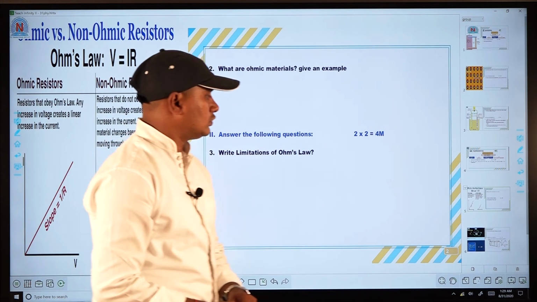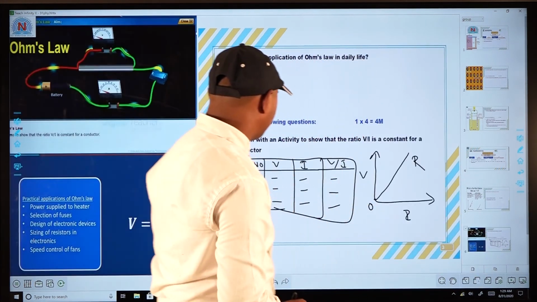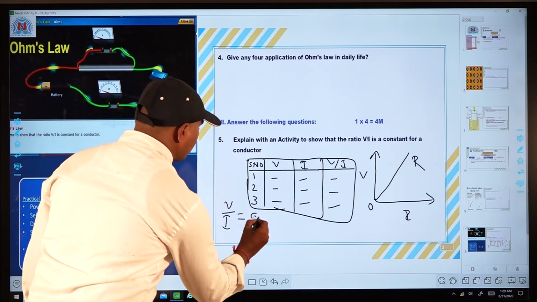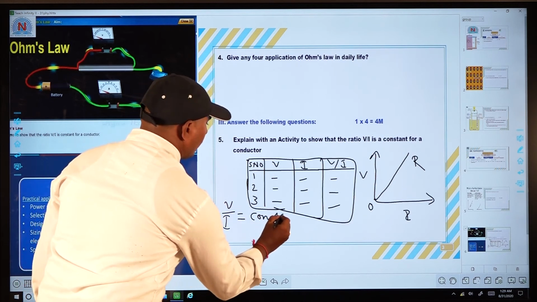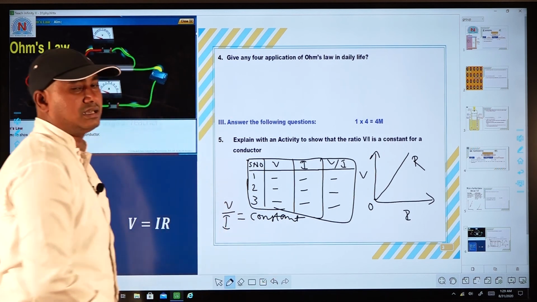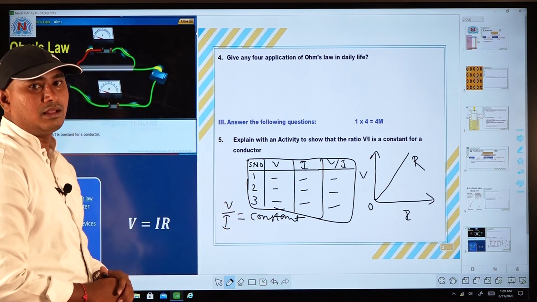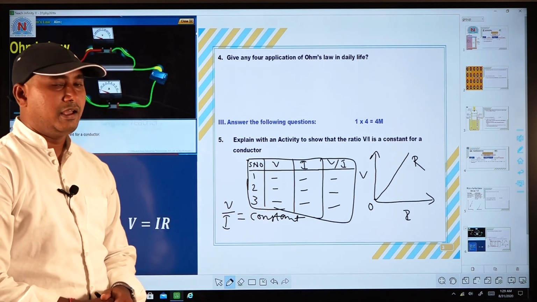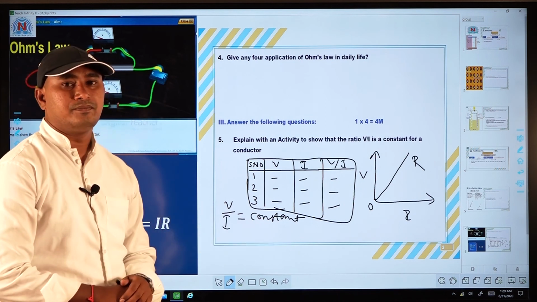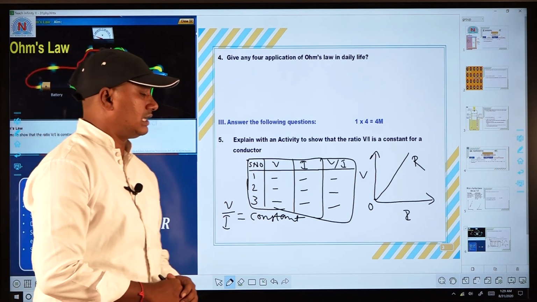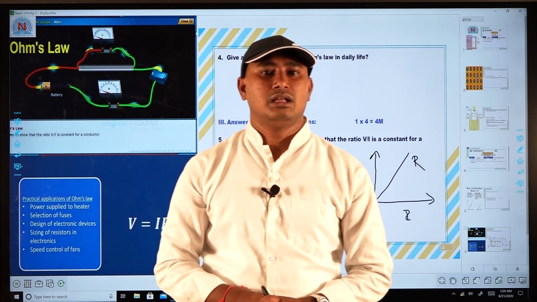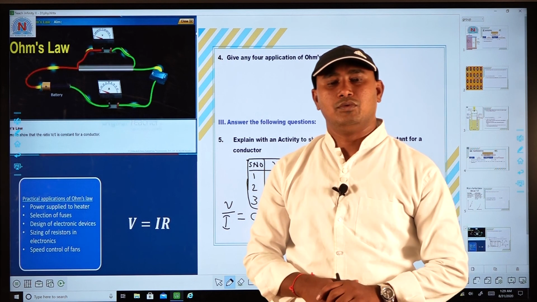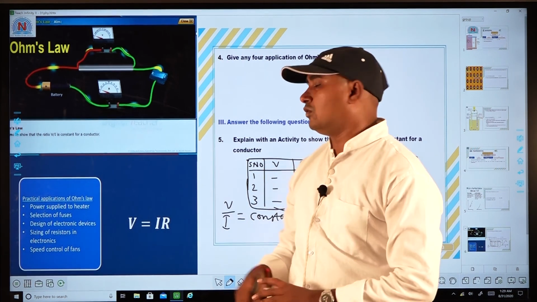You know very well, according to Ohm's law, the V by I values are constant, means the V by I values are always constant. Why? Because here we took the conductor as an iron spoke. Iron spoke is a metal. Metals always follow Ohm's law. What is Ohm's law here? V by I values is constant. Finally, you have to prove through this activity that metal follows Ohm's law. Finally, Ohm's law is proved. This is the activity of Ohm's law.